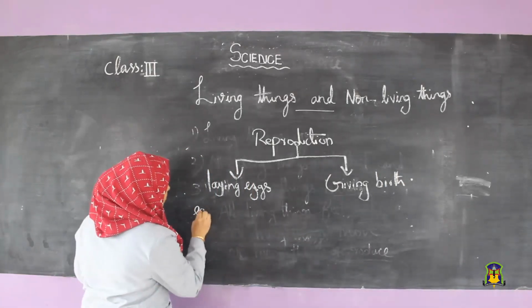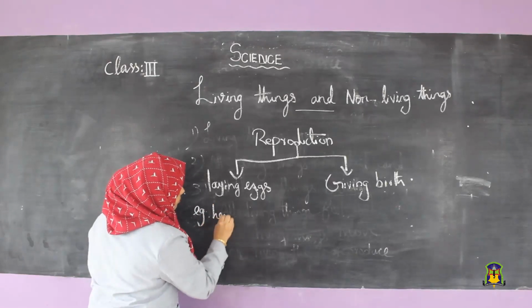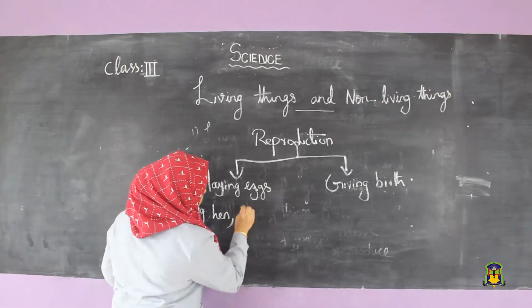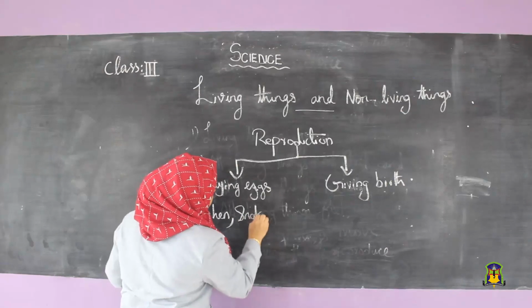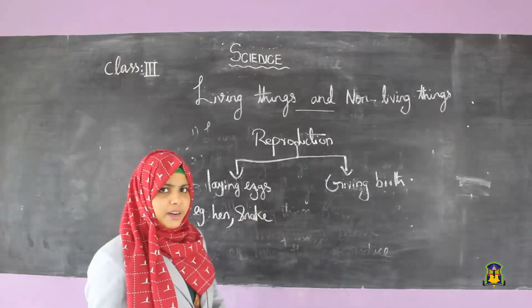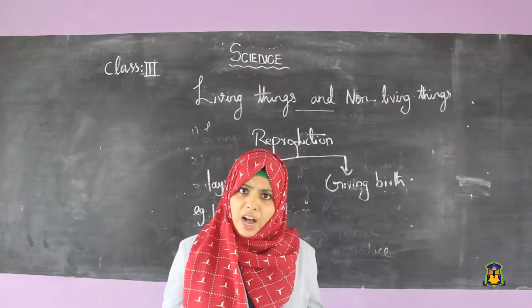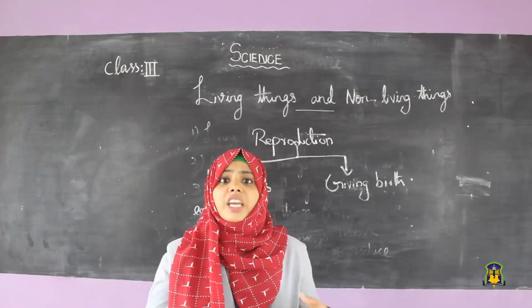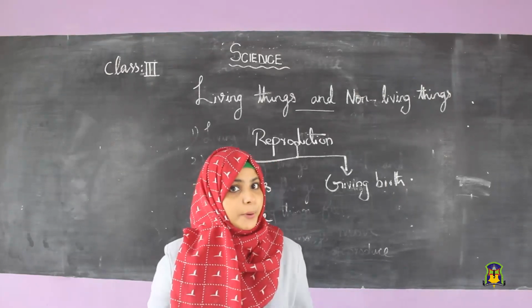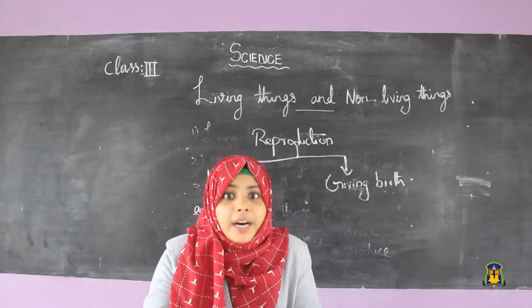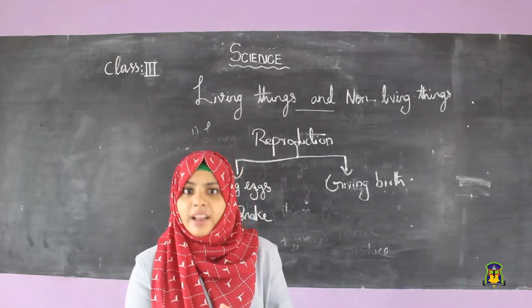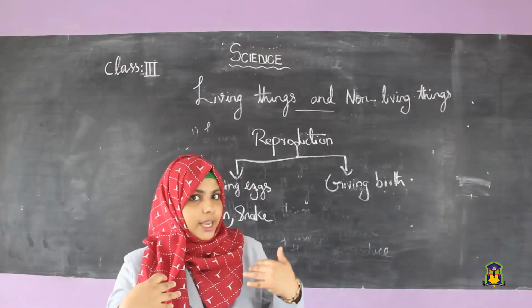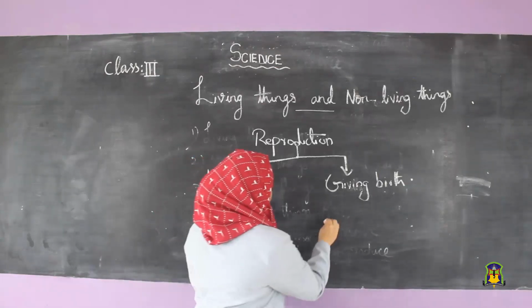Examples: hen, snake, etc. What about giving birth? Humans, cow, dog give birth to young ones. They produce young ones by giving birth. The first example is we, the human beings.